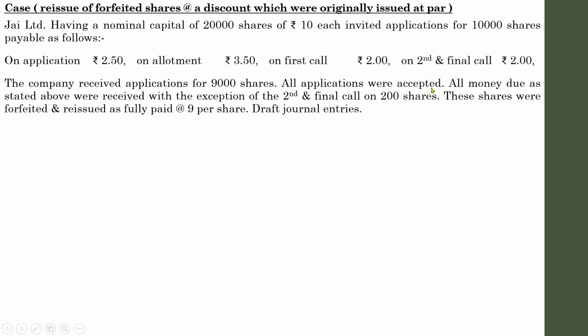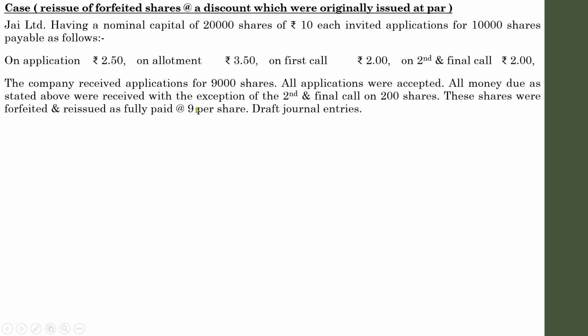All applications were accepted, and all money due as stated above was received with the exception of the second and final call on 200 shares. The company couldn't receive the amount of second and final call on 200 shares of a shareholder. These shares were forfeited and reissued as fully paid at 9 per share. Draft the journal entries. See, the value of share was 10, it is reissued at rupees 9 per share, fully paid.